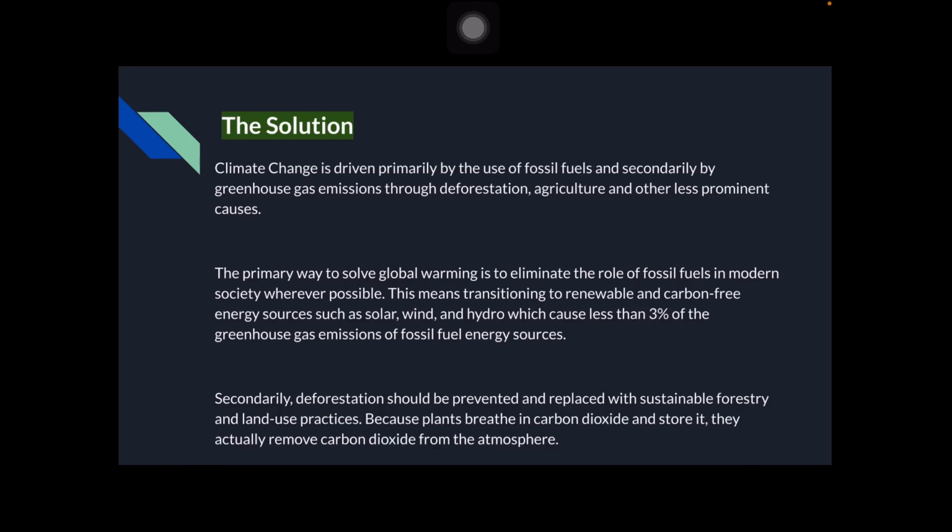Secondarily, deforestation should be prevented and replaced with sustainable forestry and land use practices, because plants breathe in the carbon dioxide and store it. They remove carbon dioxide from the atmosphere.